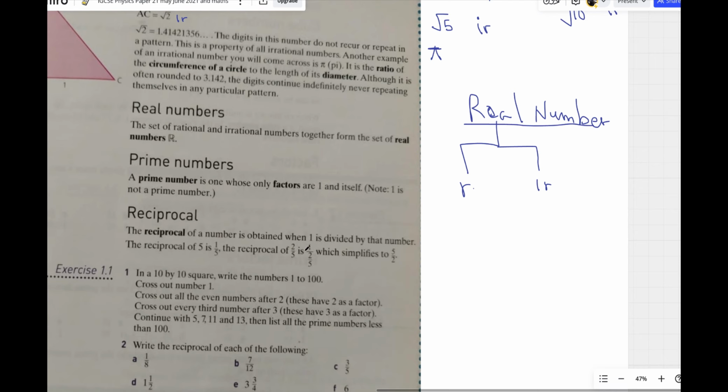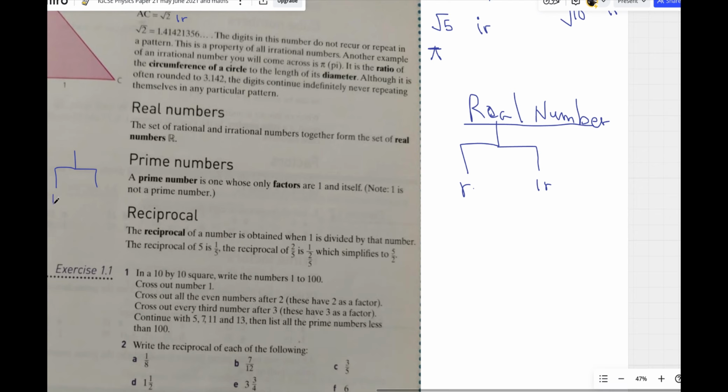Okay? So now we go to prime numbers. Prime numbers are numbers which have only two factors, itself and 1. Numbers which can only be divided by itself and 1 are called prime numbers. Prime numbers only have two factors: that number itself, and 1.